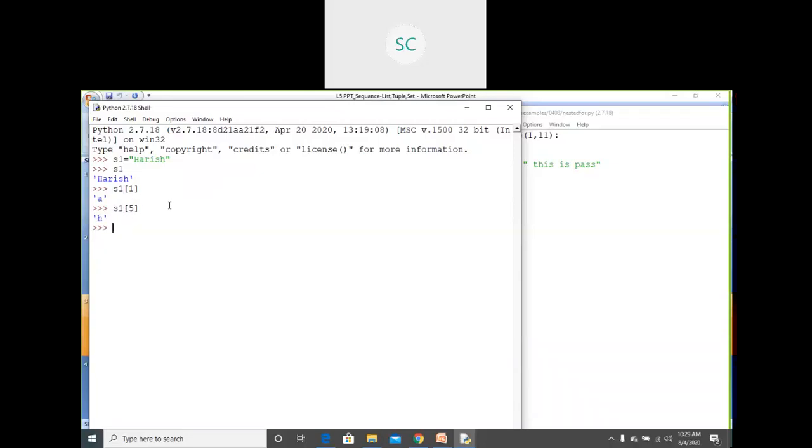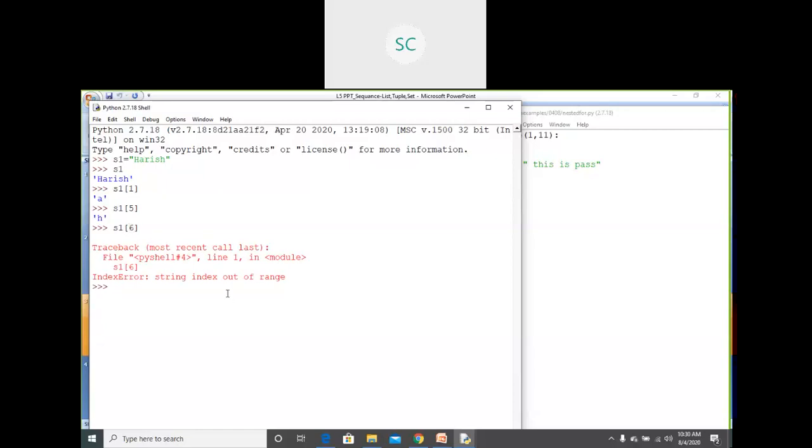Suppose I take S1 of 6. S1 of 6 is not there, right? What output will you see? String index out of range. Out of range means there is no element with index value 6.